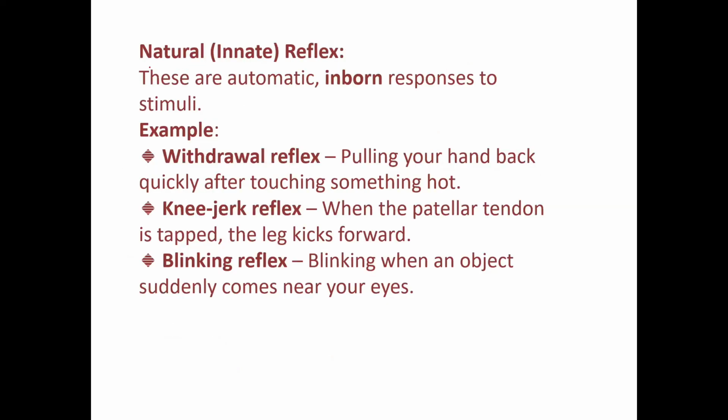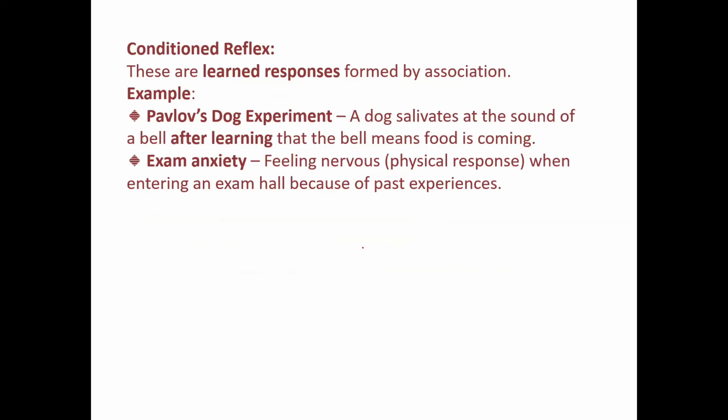Now let's see examples of the natural, or innate, reflex. These are automatic, inborn responses to stimuli. Example: withdrawal reflex, like pulling your hand back quickly after touching something hot. Knee jerk reflex: when the patellar tendon is tapped, the leg kicks forward. Blinking reflex: blinking when an object suddenly comes near your eye. You feel these in your daily life. So these are all natural reflexes.